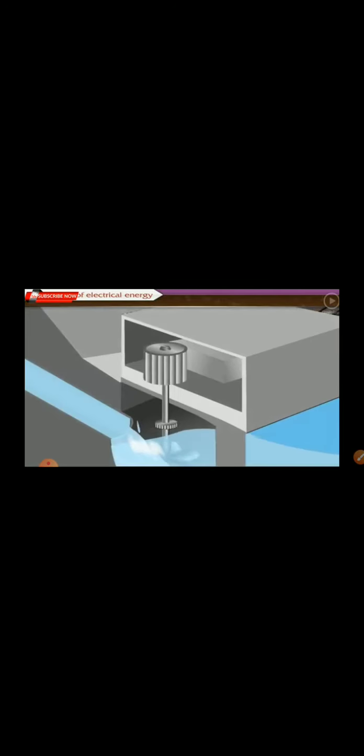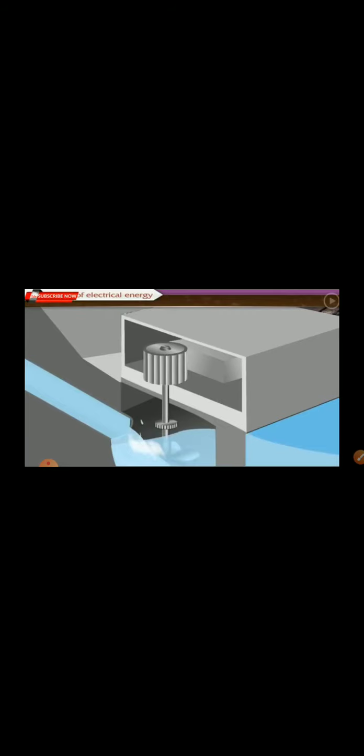Based on the type of energy source used to drive the turbine, there are different types of power generating stations. Even the design of the turbine used in different types of power stations is different. So the designs are different. Suppose this is hydropower. The force of water, the pressure of water, is used to rotate the turbines of the generator and electricity is produced. That is called hydropower.